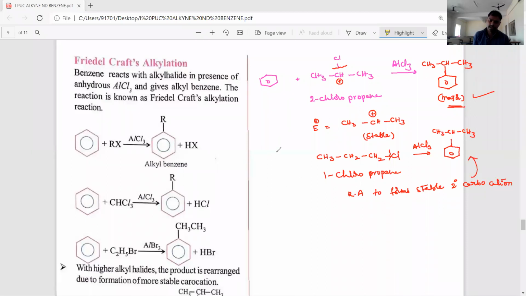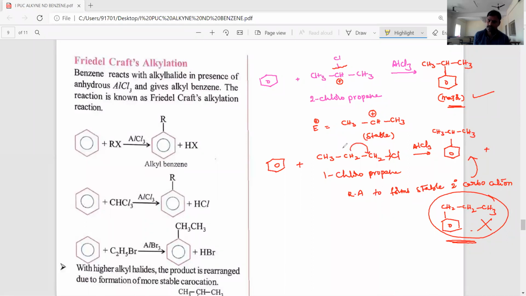So these conditions we need to understand. It's a very, very important example. Okay, don't think of the other product. What is the chance to form another product without rearrangement, that is CH2-CH2-CH3? It's not possible. Why is this product not possible? Because 1-chloropropane undergoes rearrangement.